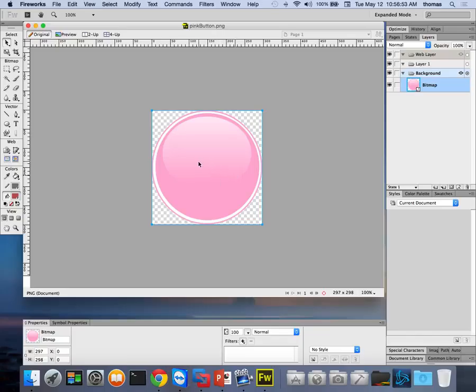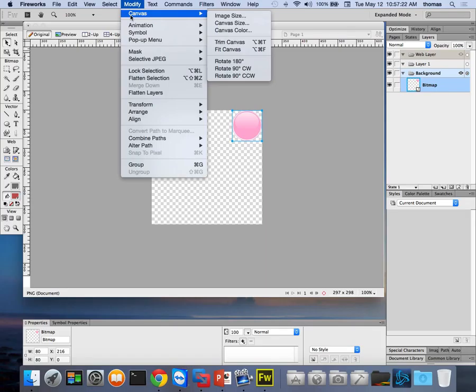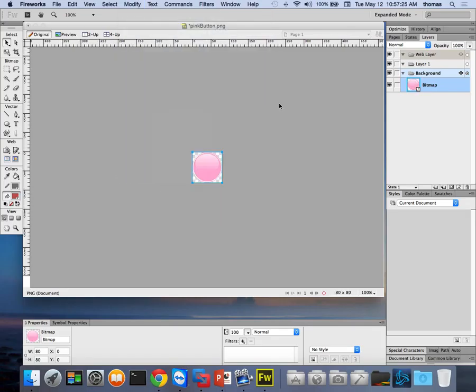So let's make this button something like, I don't know, maybe 80 by 80. There's different ways of doing that. I'm just going to use a graphic manipulation program here to do that, right? I'm going to shrink this down to 80 by 80. Let's say approximately. And if I'm not really accurate, I can always go down here and make it 80 by 80, right? Numerically, just down at the bottom. And now I need to get rid of all this white space, so I'm going to modify my canvas, and I'm going to trim my canvas. There it is. So now it's 80 by 80.